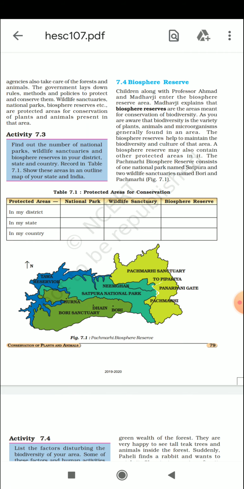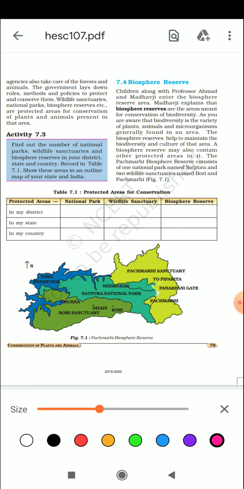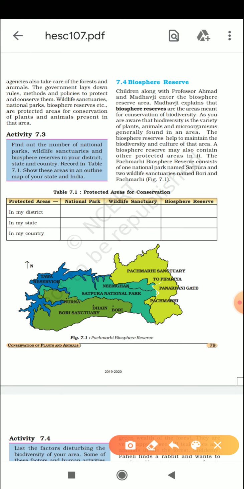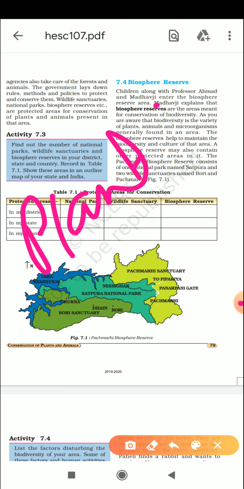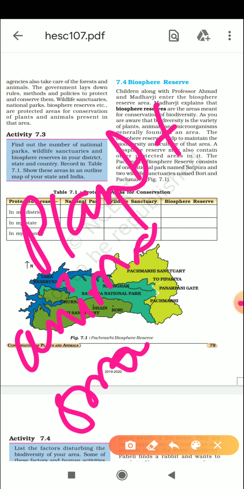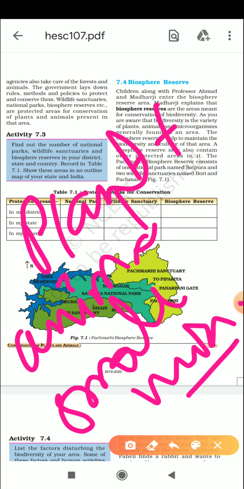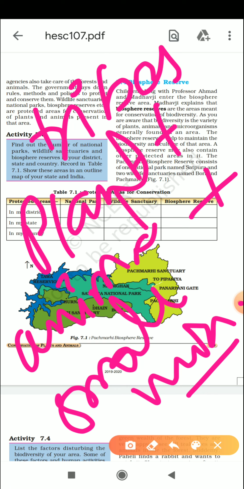Now what are we doing in this area? We make sure that in that biosphere reserve we are protecting plants, animals, small microorganisms and the tribes also. ठीक है, because your tribes, like Adivasi or whatever tribes are living in that particular area, are dependent on that forest for their livelihoods. ठीक है, so we cannot eliminate these tribes from that place, so we are including the tribes also.